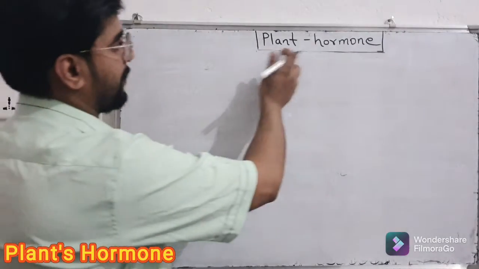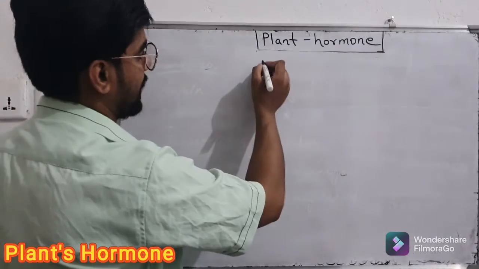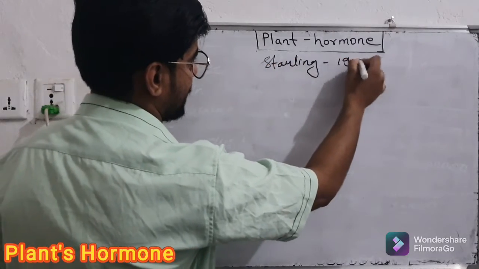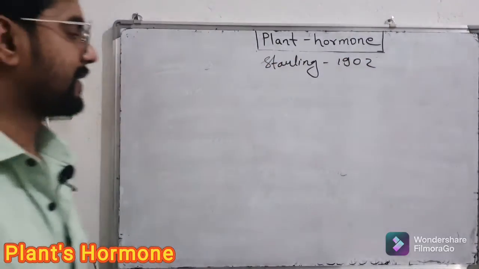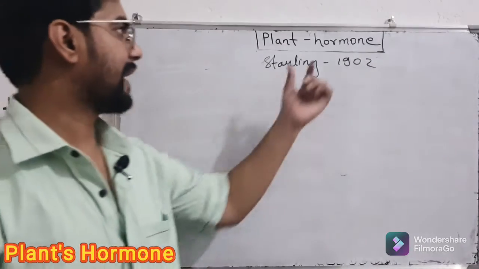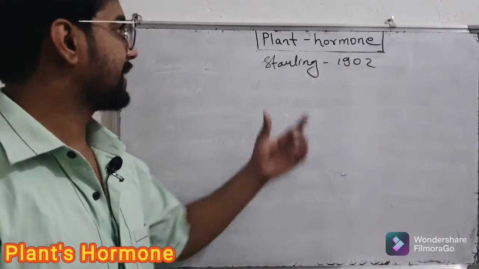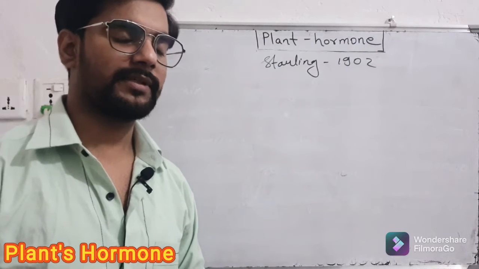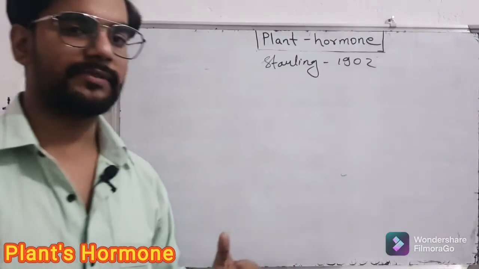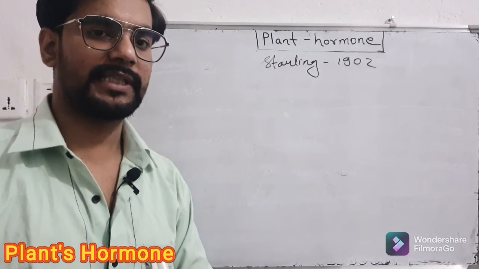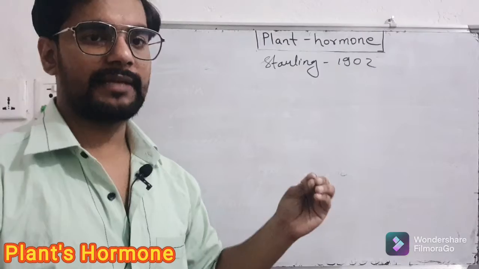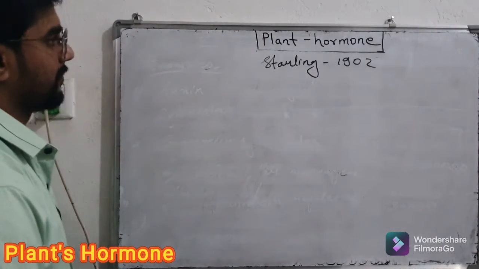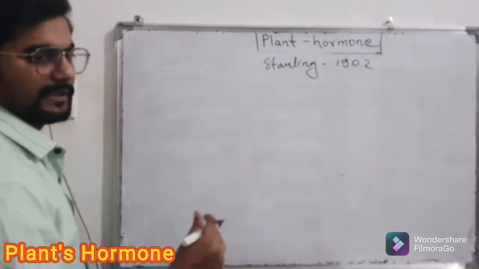Okay, the term plant hormone was introduced for the first time by the scientist named Sterling in 1902. And you must know what a plant hormone is. Plant hormones are chemicals produced within the plant body and responsible for growth and development, as well as maintaining all the physiological processes that are essential for completing the life cycle of the plant.